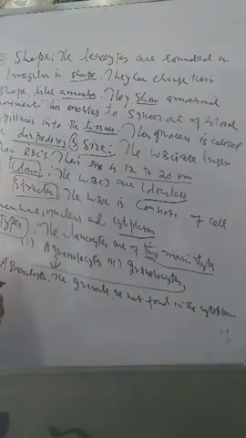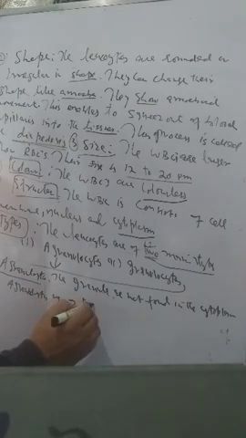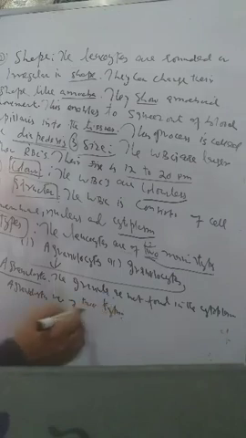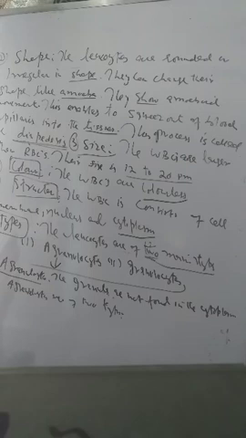The agranulocytes are of two types. Number one is the lymphocytes, and number two is the monocytes.